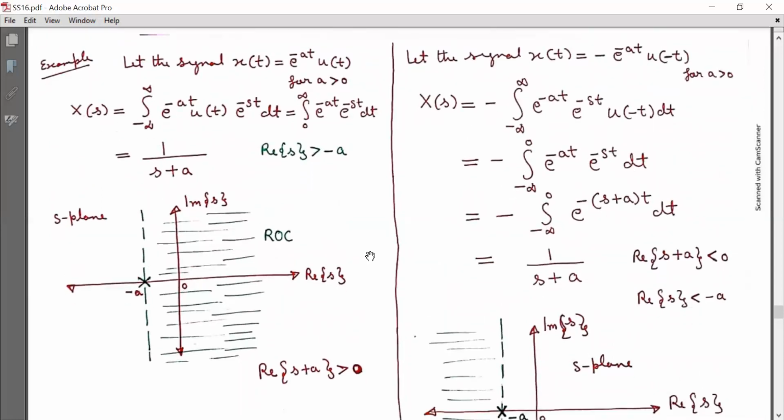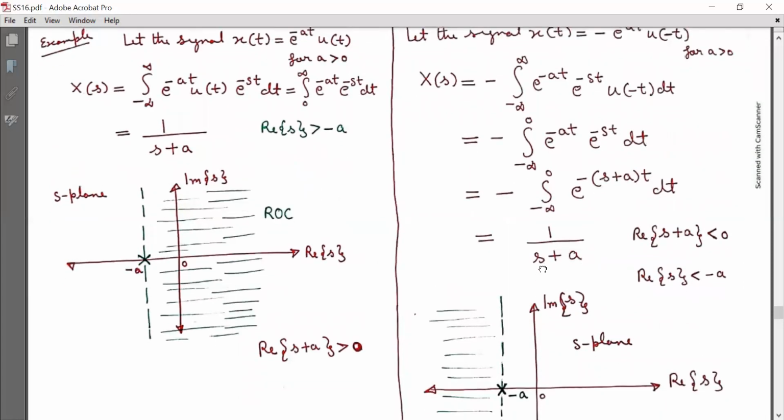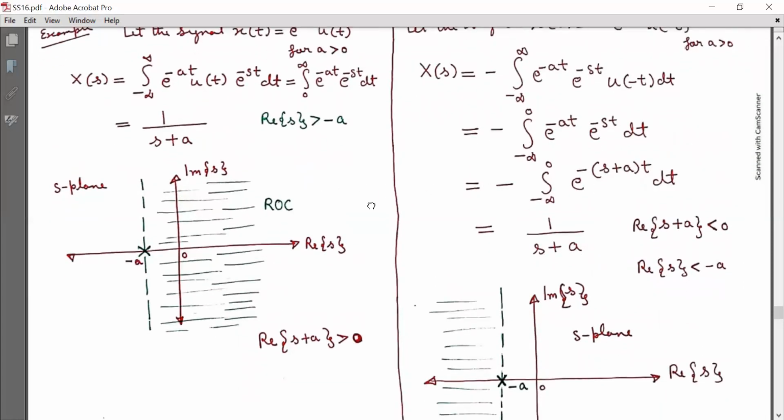Now the critical point in both these examples is that for the signal x(t) equal to e raised to minus at u(t), capital X(s) is equal to 1 by s plus a. And for the signal x(t) equal to minus e raised to minus at u(minus t), capital X(s) is equal to 1 by s plus a. Both mathematical expressions are the same, but they differ in region of convergence.